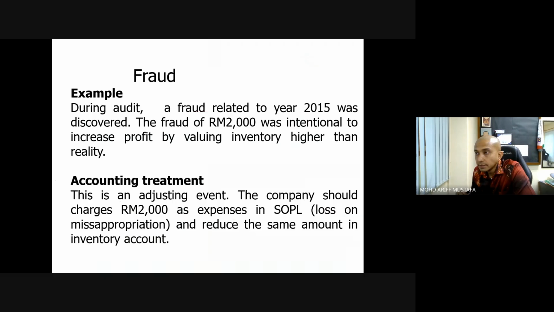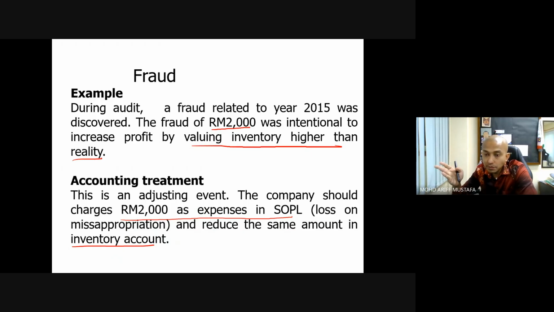Okay, right. Next, fraud. During audit, a fraud related to year 2015 was discovered. The fraud was 2,000, intentionally done to increase profit by valuing inventory higher than reality. So in this case, for the accounting treatment, this is an adjusting event because it is a fraud. The company should charge 2,000 as an expense in the statement of profit or loss, which is loss on misappropriation, and reduce the same amount in the inventory account. So if this is the case, we need to adjust. This example is not detailed or comprehensive, but whatever we have here, we just record here.